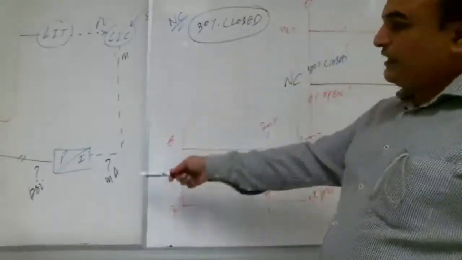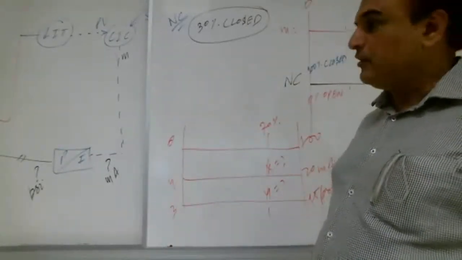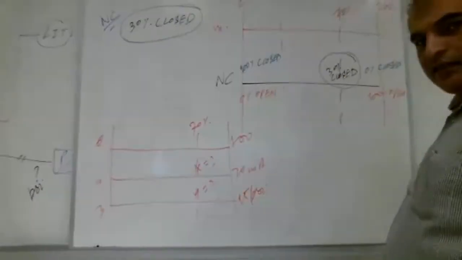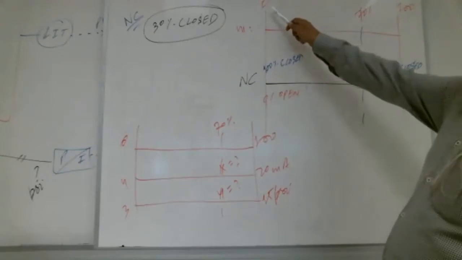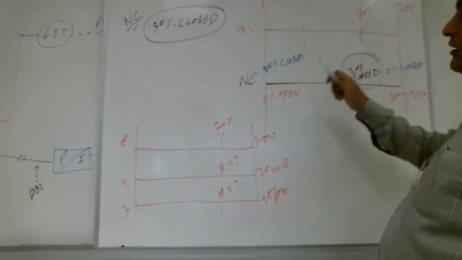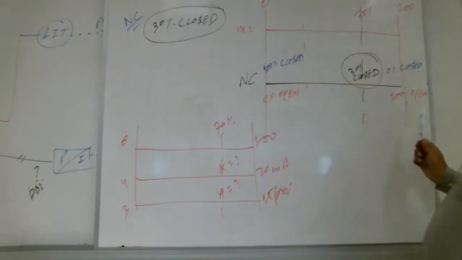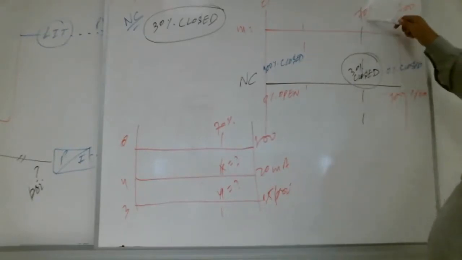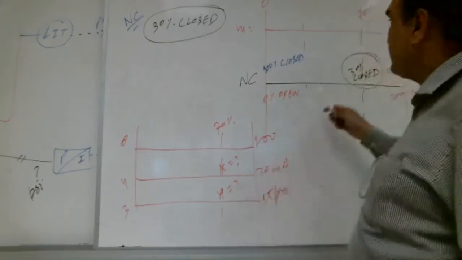Now we cannot find them unless we know the output of the controller. So from this 30% closed valve, we will try to find the output of the controller like this. Output of the controller goes from 0 to 100, right? Here normally close, this is the configuration: 100% close, 0% close, 0% open, 100% open. So right now 30% closed is here. So what is the signal? The corresponding signal is what? See the signal, 70%. So it means the 70% signal is there.